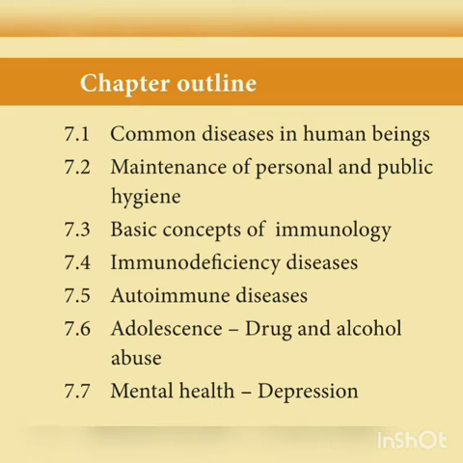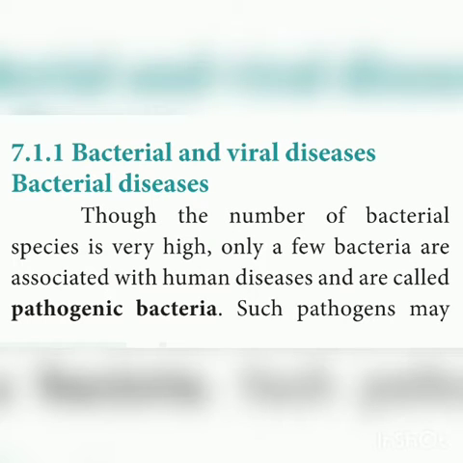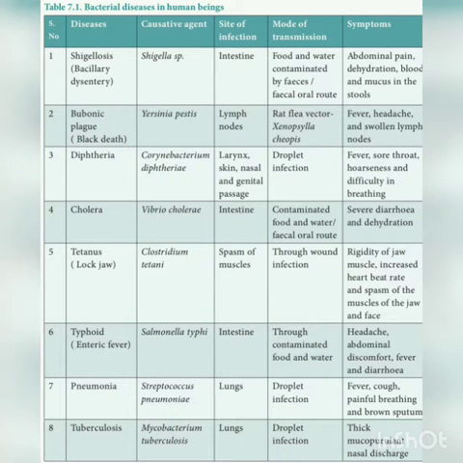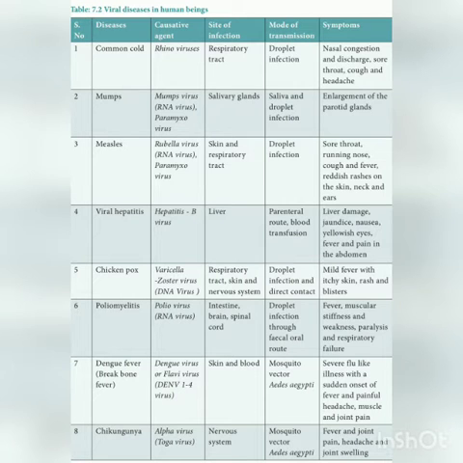So, what you have to revise for this monthly test is how to revise the bacterial and viral diseases that are given in the tabular column, right? Bacterial diseases in human and viral diseases in human. You have to study the diseases, causative agents and symptoms. So it may be asked in 2 marks and 5 marks.